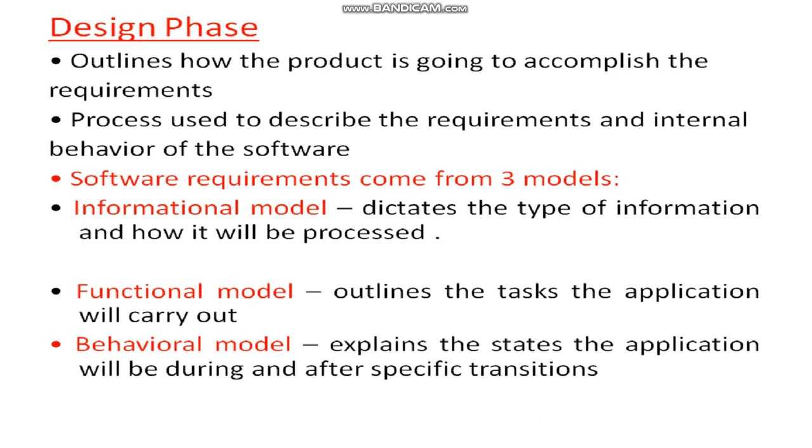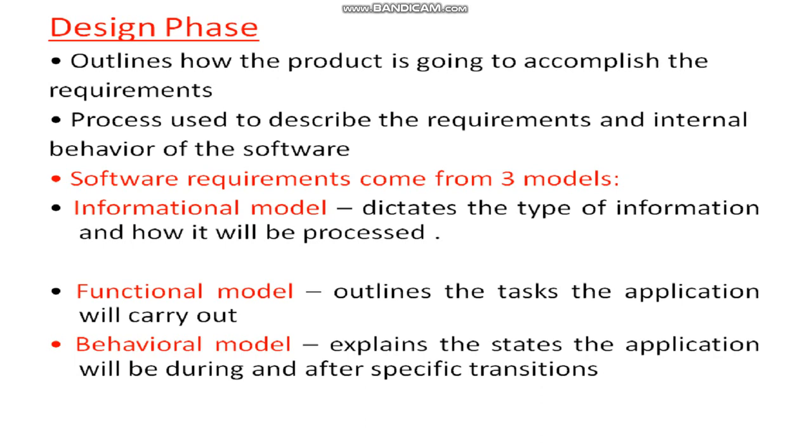It outlines the tasks the application will carry out, meaning in what way it should function is defined in this model. Behavioral model: it explains the states of the application during and after a specific transition. So after a particular transition, how the product will behave should be described in the behavioral model.